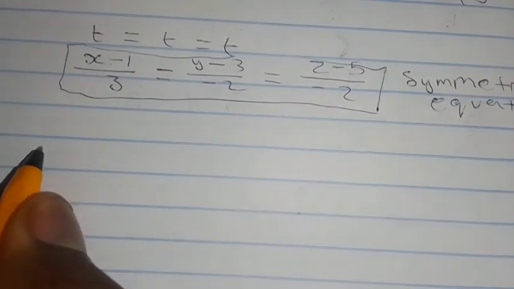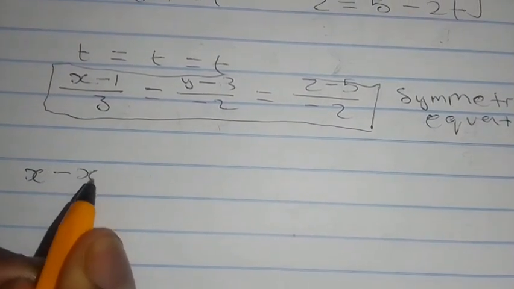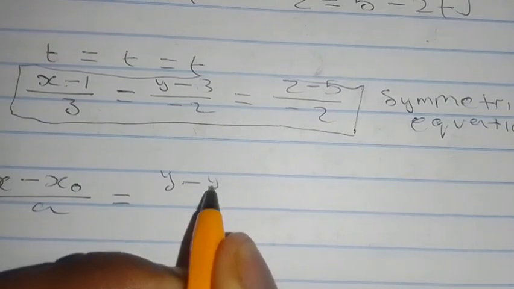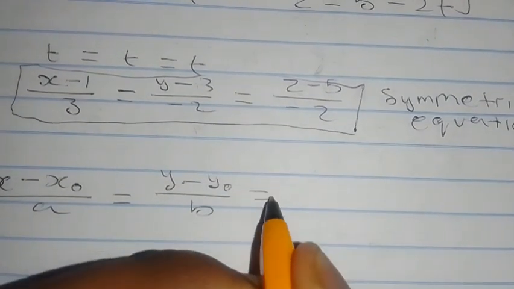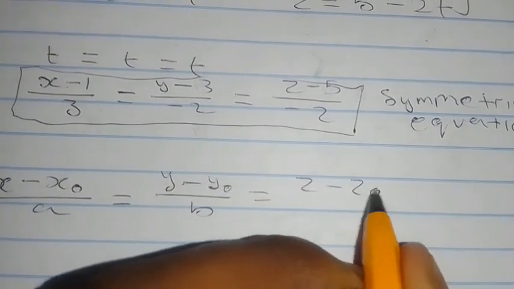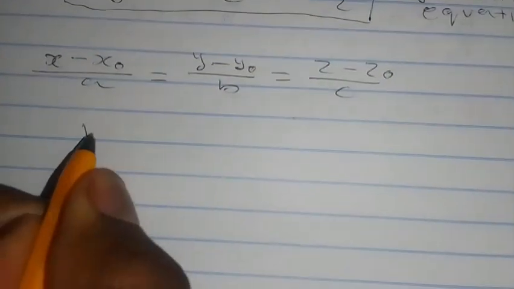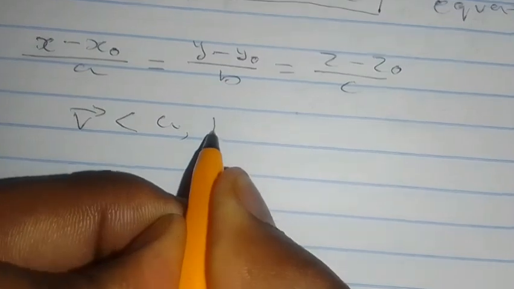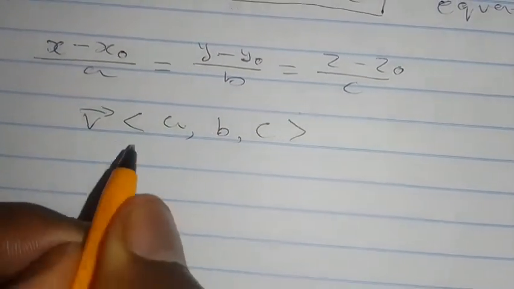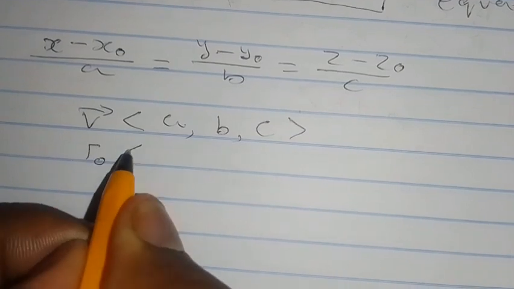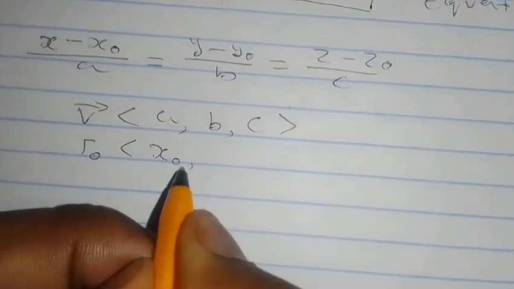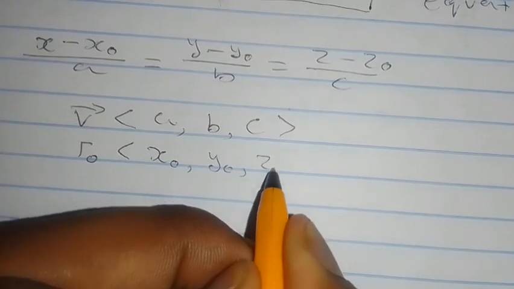In summary, we know that the symmetric equation will be x minus x naught over a, y minus y naught over b, and z minus z naught over c, given that v is denoted by a, b, and c, and that some point along that line is given by x naught, y naught, and z naught.